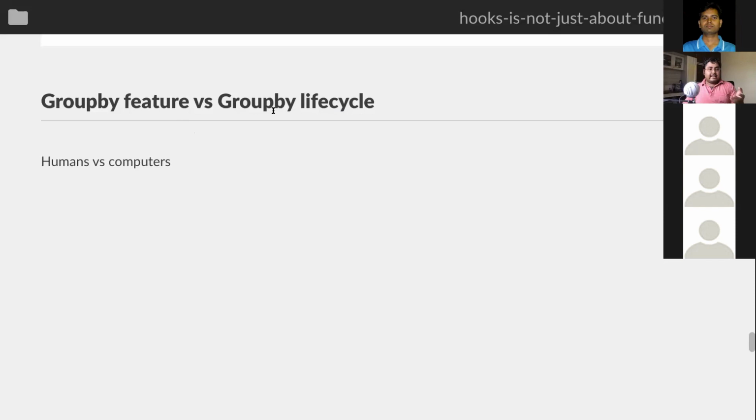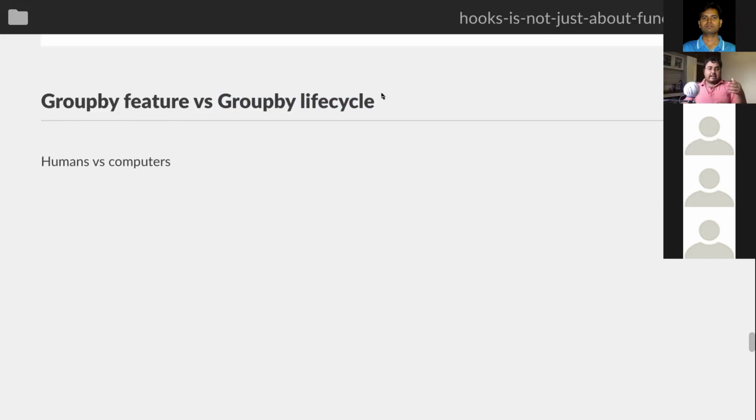So I think in the case of React classes, what it did was group by life cycle. So in React components, whenever we write something like componentDidMount, what you're basically saying is, for all the features, for all the things that you want to do, what all is going to run during mounting, or after mounting.